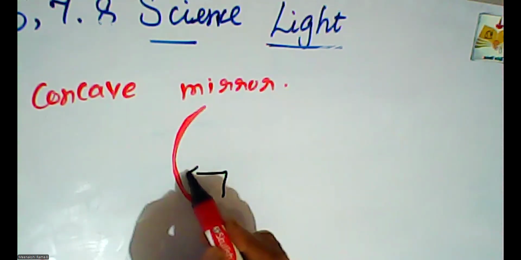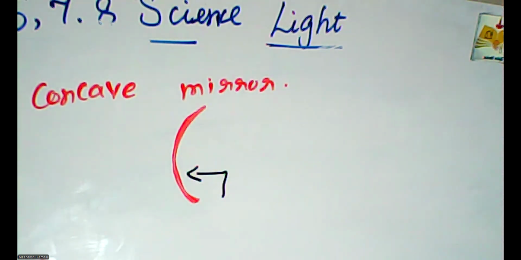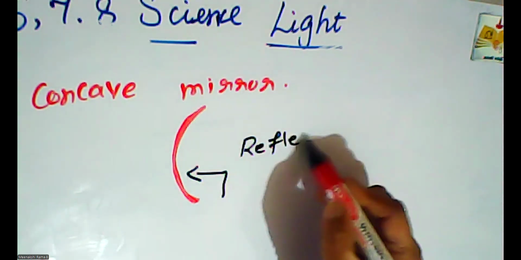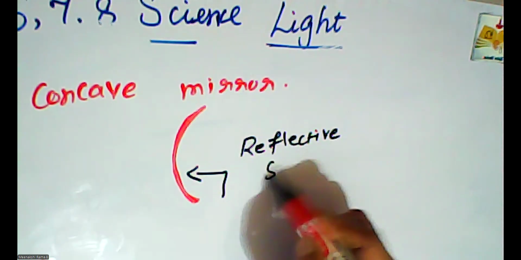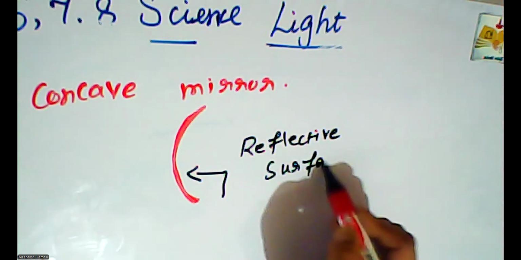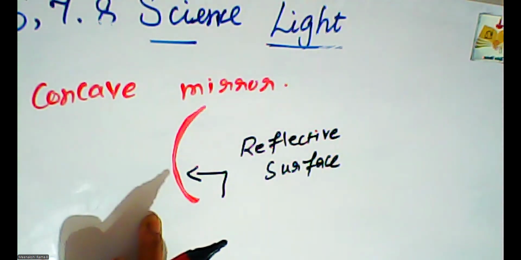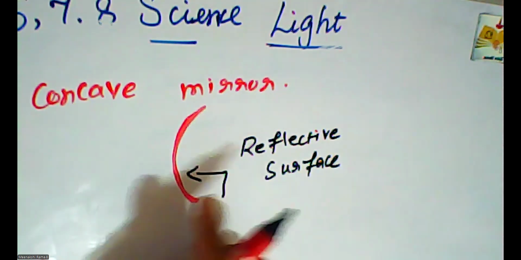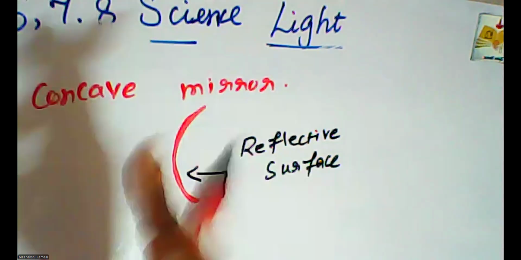The inside part is the reflective surface of the concave mirror. This is the shape of the concave mirror, and the reflecting portion is inside of it.